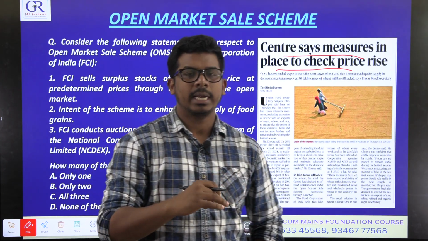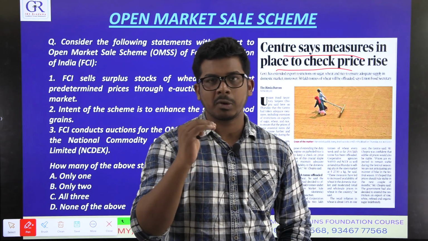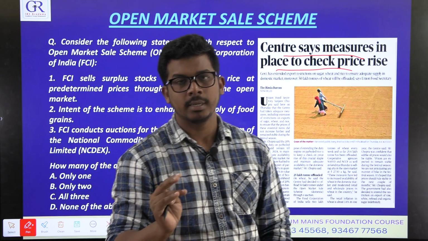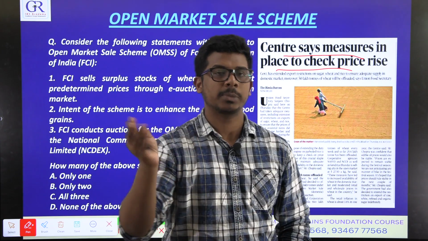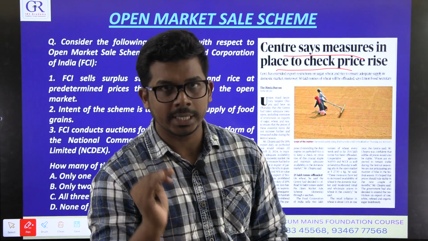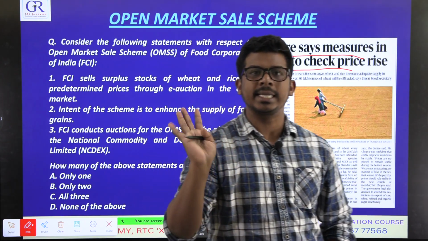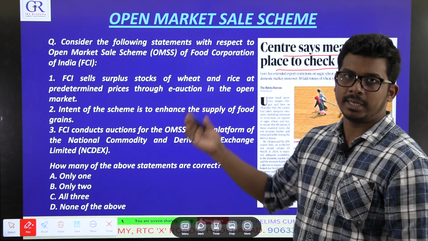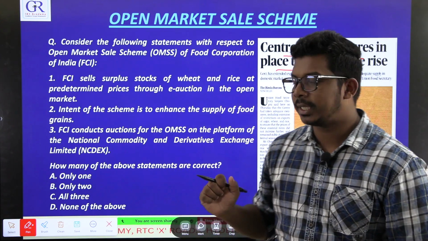In some cases like basmati rice, the government is allowing export, but normal non-basmati rice the government is not even allowing to export. Such rules and regulations ensure enough food stocks within India and that prices are at a decent level.